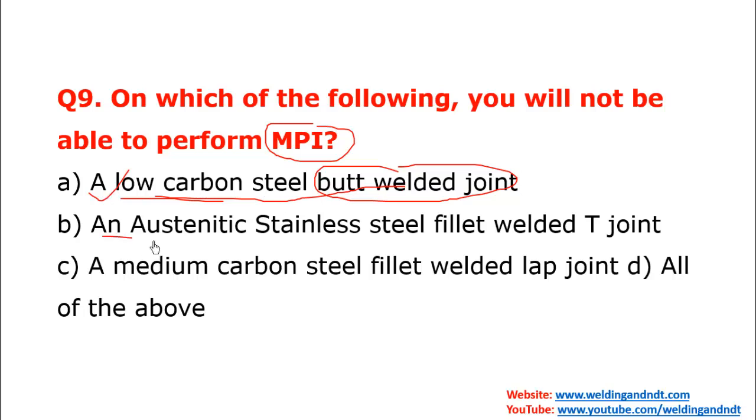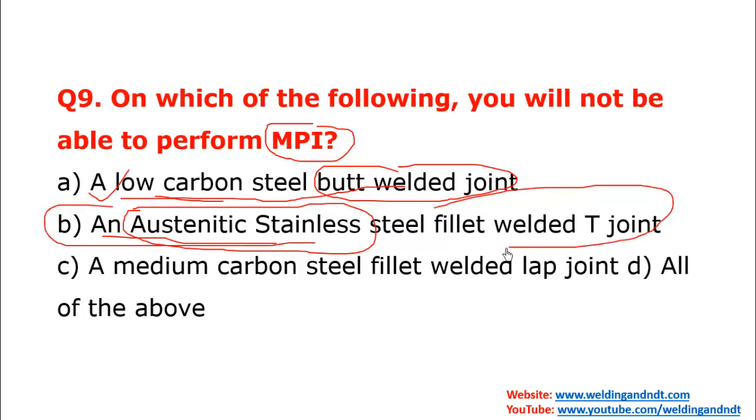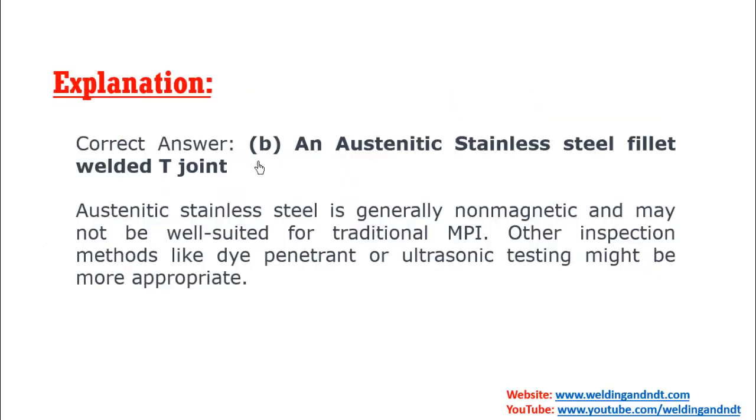Now second option is austenitic stainless steel. See friends, austenitic stainless steel is non-magnetic, and on a non-magnetic item you will not be able to perform MPI. Hence on austenitic stainless steel fillet welded T joint, you will not be able to perform MPI, which means this is the correct answer. Now option C is medium carbon steel. On medium carbon steel also you will be able to perform magnetic particle test, because this can be magnetized. So option B will be the correct answer. Option B, that is austenitic stainless steel fillet welded joint.